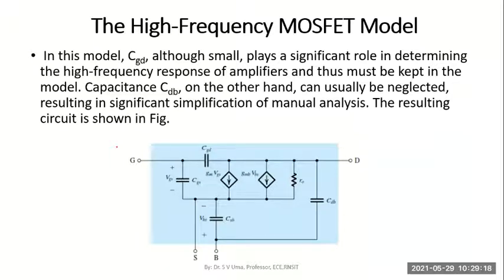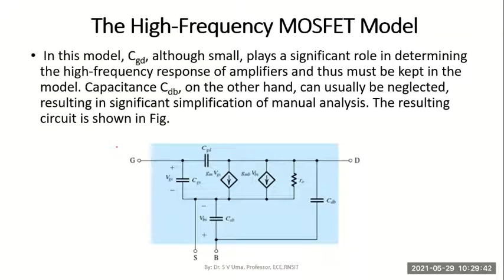Okay, if you don't have any doubts, we'll proceed with the high frequency model of the MOSFET. So using all these additional capacitances which come into effect at high frequencies, we have to come up with a new small signal model of the MOSFET at high frequencies.